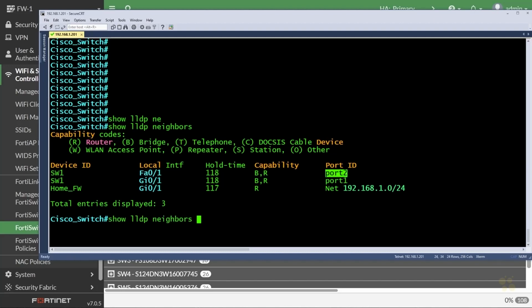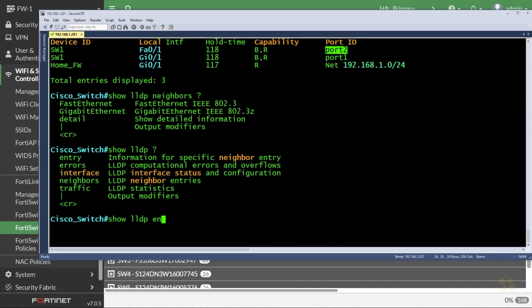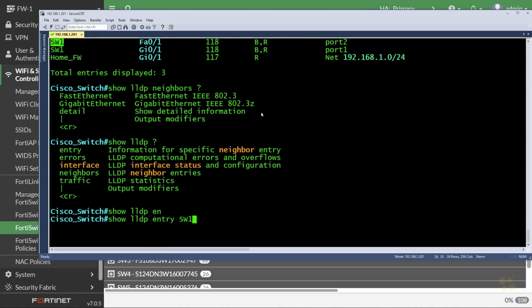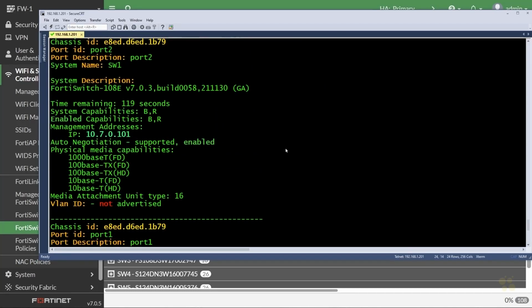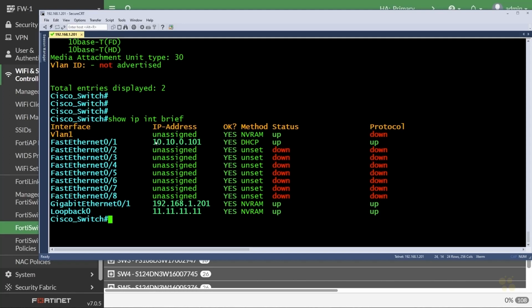We can also see more detail on that by doing a show LLDP neighbor, a question mark, and I'm going to back that off, and I think I can do entry. Yeah, let's do show LLDP entry, and then the name of that switch, and then we'll press enter. And that's giving us a great deal of information learned via LLDP about that FortiSwitch. I also want to verify I got an IP address already. Show IP interface brief. And this says I have learned an IP address dynamically with DHCP. It is 10.10.0.101. And that's because the VLAN 10 interface on the FortiGate has DHCP services enabled.